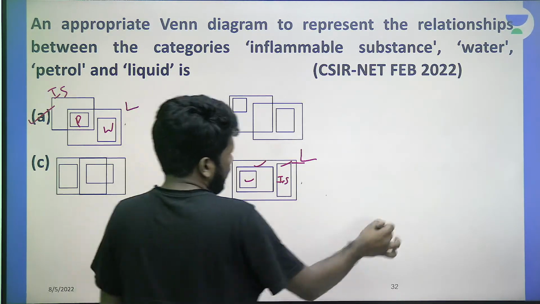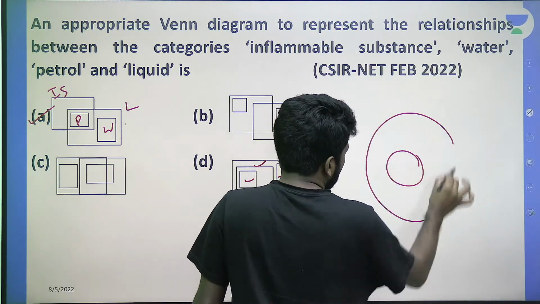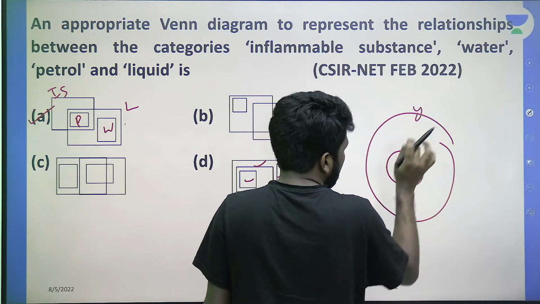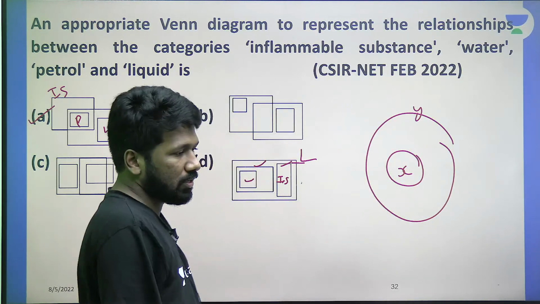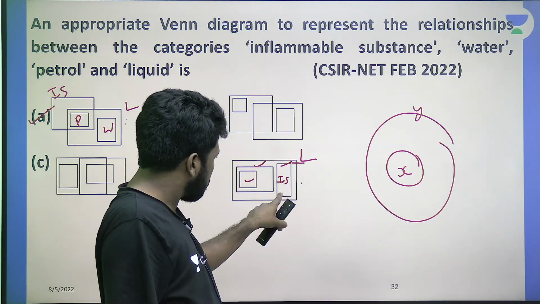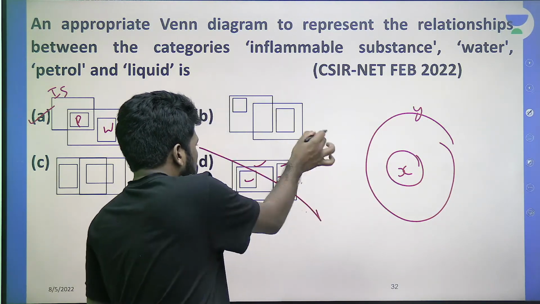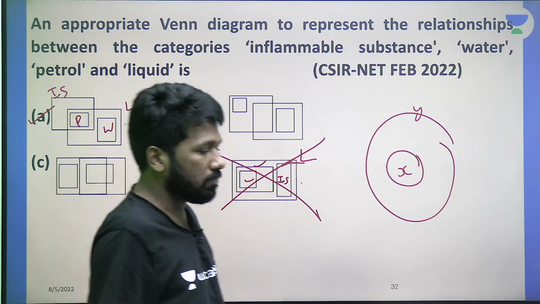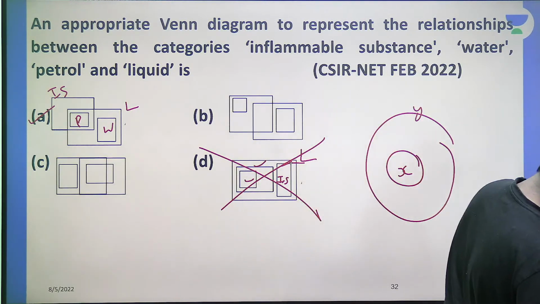Again, understand, all x are y is denoted by this. X should be a subset of y. So this is a subset of this, is a subset of this, is a subset of this. There is no such relation among these 4 objects. That is why that is wrong. I hope that is clear now.